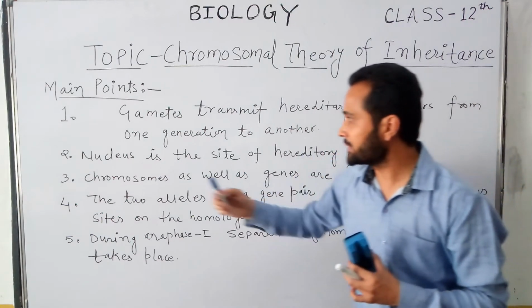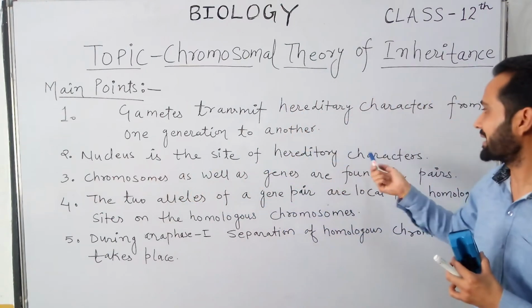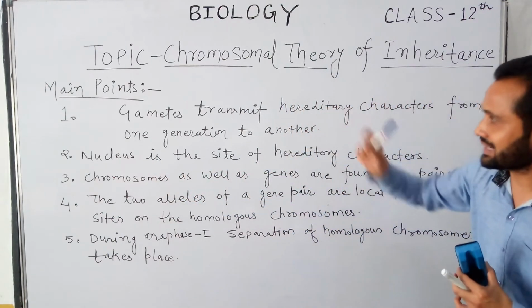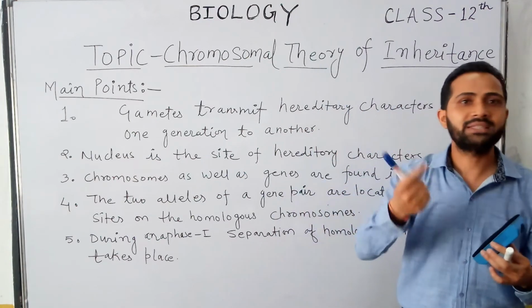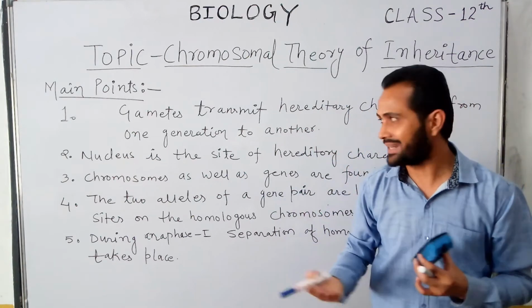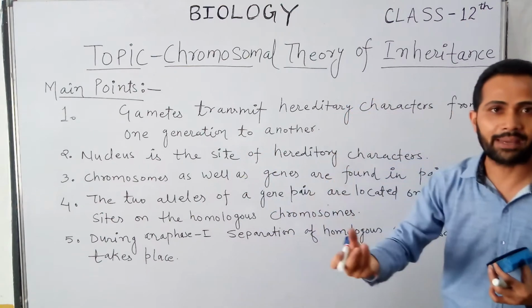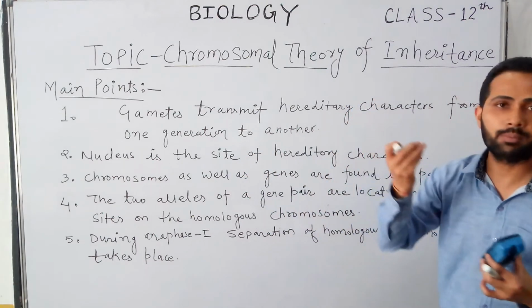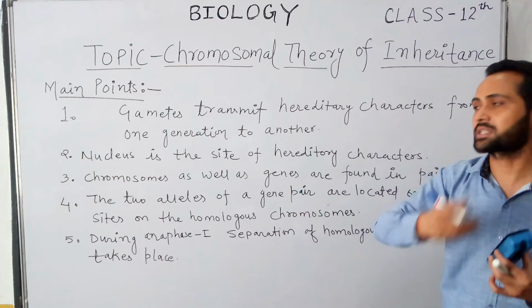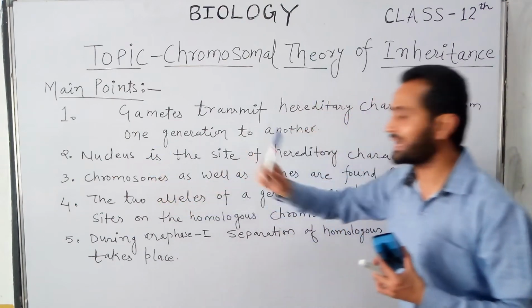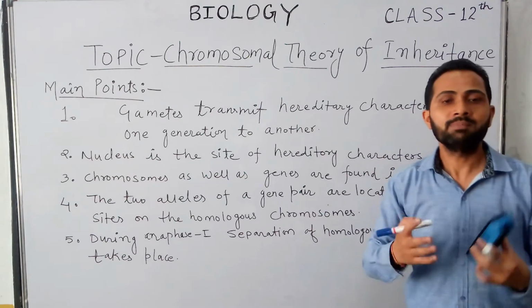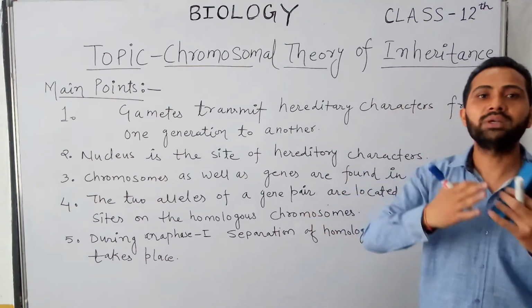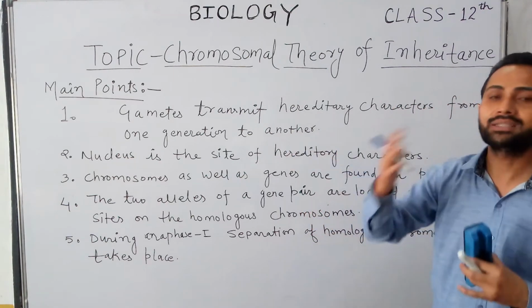And the second point, the nucleus is the site of hereditary characters. Inside the gametes, the nucleus is the structure. As we know, gametes are nothing else, they are haploid cells, and at the center of the gametes a small structure or a small space is present which is called the nucleus, and that nucleus is the site of hereditary characters, which means the chromosomes are situated inside the nucleus.